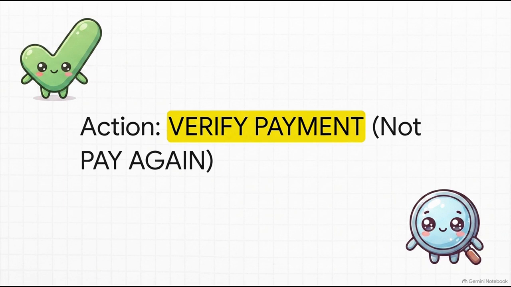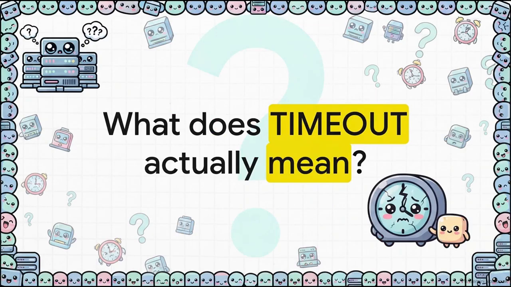If our state machine currently sits at payment submitted, the next action we give the agent should never be to pay again. That tool should literally be yanked from its context entirely. The only legal tool available at that point must be to verify the existing payment. Which actually brings us right back to our original disaster scenario. We hit a timeout. But let's pause.